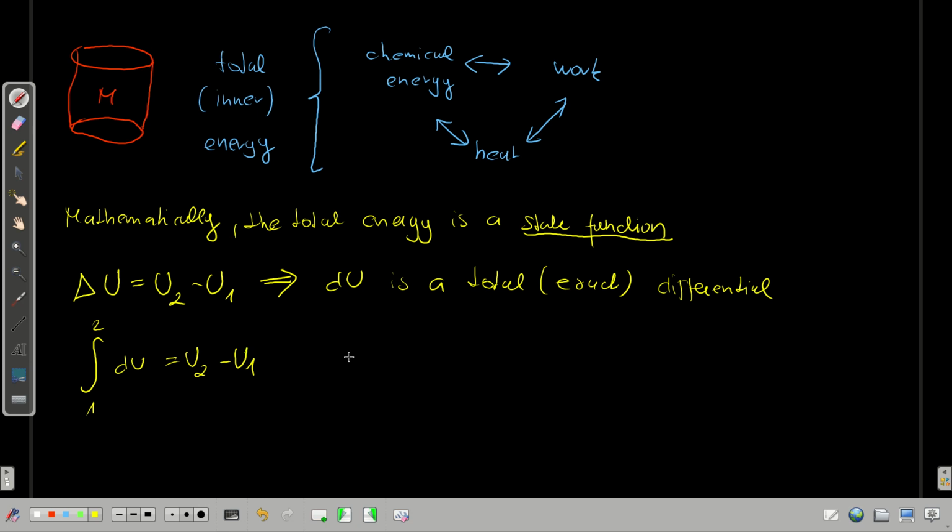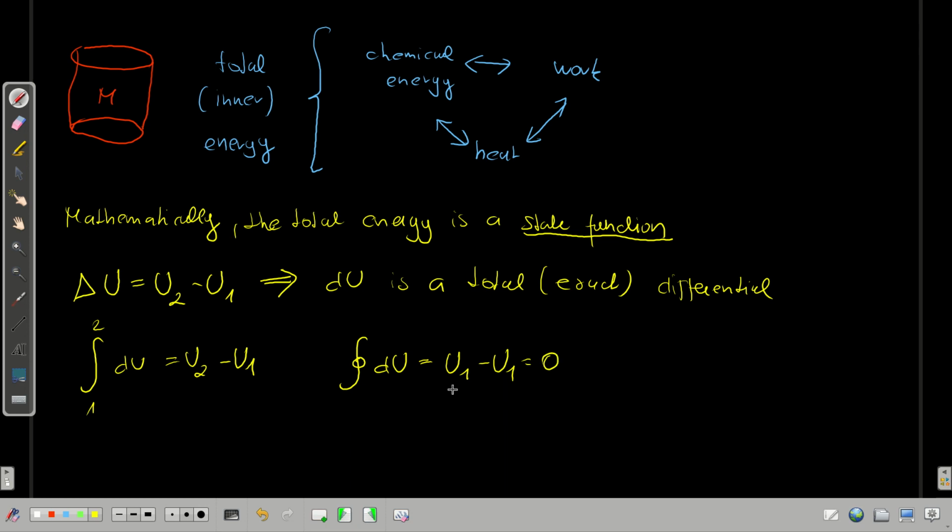And also that, let's say, if we change the inner energy of the system, and finally we go back to its initial state, so just by looking at the system before and after the change, we do not observe any difference, then the ring integral, if you start at state 1 and end also at state 1, generally denoted with an integral sign with a ring here, the closed integral equals U1 minus U1 equals 0.